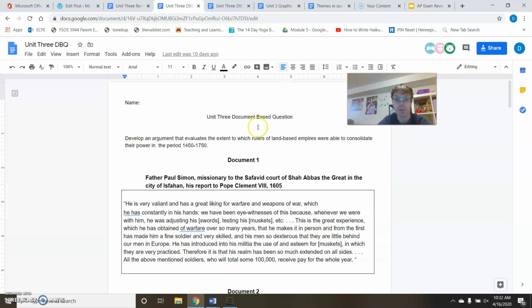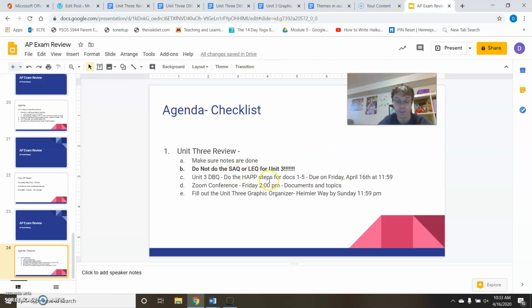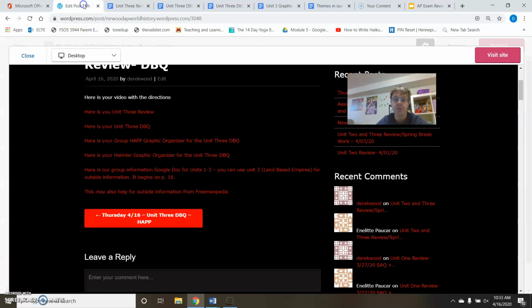Now I'm going to proceed because we're going to keep on moving ahead here. So after the HAP steps are done, we're going to move on. We're having a Zoom conference on Friday at 2 o'clock about the documents and other questions about the DBQ that you'll be able to bring up. But now what we're going to do is look at another graphic organizer, and I know, another one. The teacher, Steve Heimler, who I have a great deal of respect for, many of you have watched his review videos, has put up a graphic organizer for this DBQ.